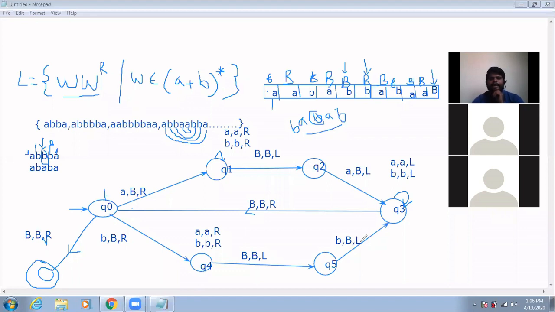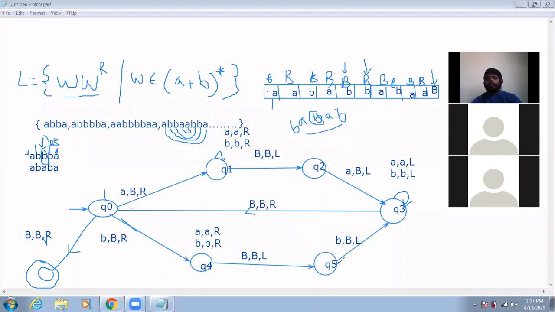B I am making as a blank, and I have moved the left hand side. While moving left hand side, this B I have skipped, and I have gone to the blank, and on blank you have moved the right hand side. While moving right hand side, again you are pointing to the B, and this B I am making as a blank, and I have moved the right hand side. Still you cannot say that it is the end of the string. So again there is a blank, and on blank you have to move to the left hand side. Again what is there? Blank only.